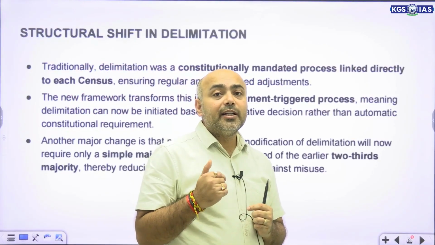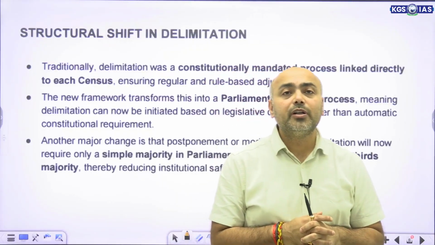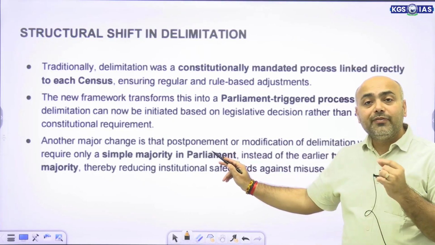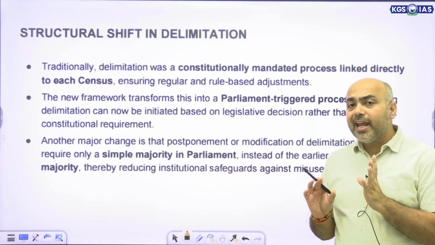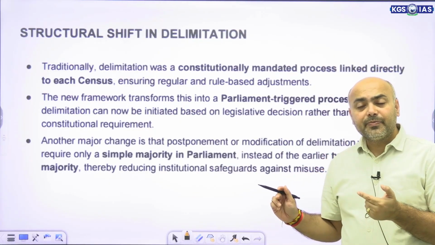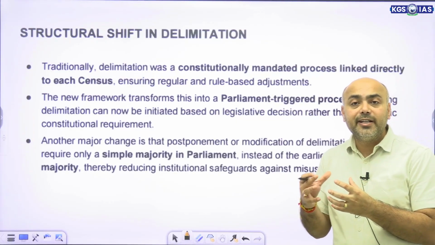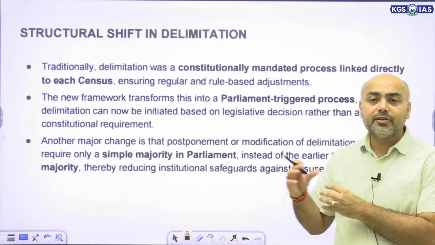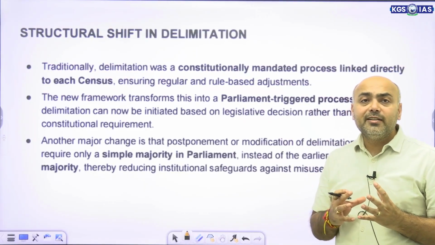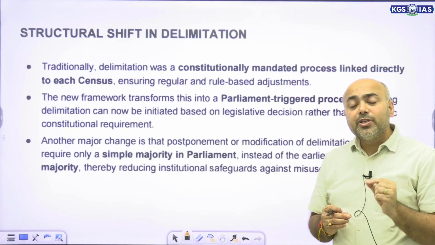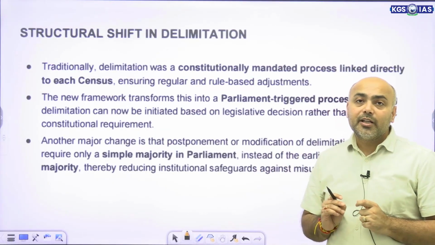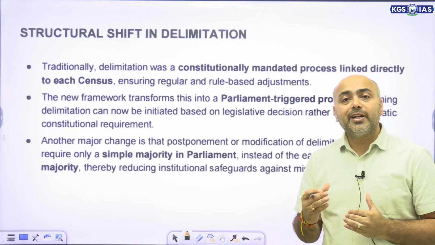If you look at the current provision of the constitution, it says that if you need to modify, postpone, or change any provision related to delimitation, that means if you wanted to freeze delimitation up to a certain number of years, or conduct delimitation, or modify it in any such manner, currently the constitution says that a two-third majority would be required.